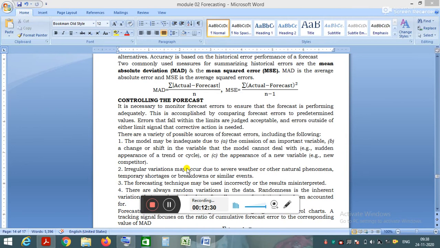Irregular variations may occur due to severe weather or natural phenomena, temporary shortages, breakdowns and similar events. Due to these variables, some errors will occur in the forecast. An accurate forecast cannot be made, and we need to minimize these forecast errors by controlling these variables.